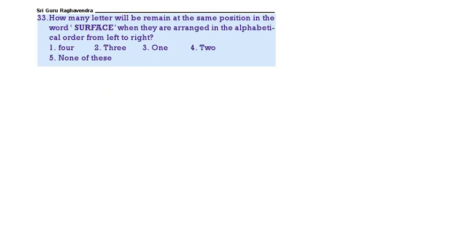Next, how many such letters are there in the word SURFACE which will remain at the same position when arranged in alphabetical order? So when we arrange it in alphabetical order from left to right, see: A, C, E, F, R, S, U. So only one remains unchanged, that is F.